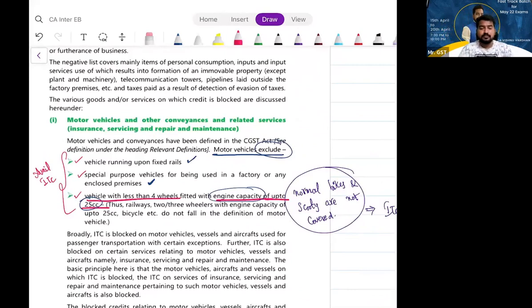Sir, electric vehicles also run with a motor, no? A motor vehicle is nothing but a vehicle which runs with a motor, simple. The engine capacity and all the stuff matter here, and whether they are designed to transport goods or passengers also plays a key role. Here it is not about whether it runs with petrol, diesel or electricity. Okay, sir.